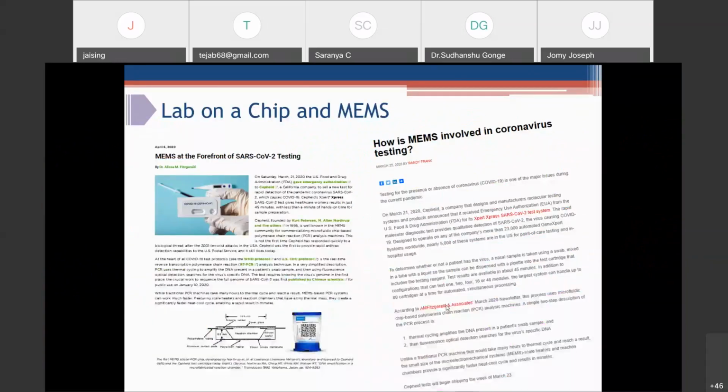So for this pandemic, MEMS again has come into the picture. Conventional coronavirus testing takes a lot of time, so the lab on chip method can drastically reduce this time delay. These are some of the examples.